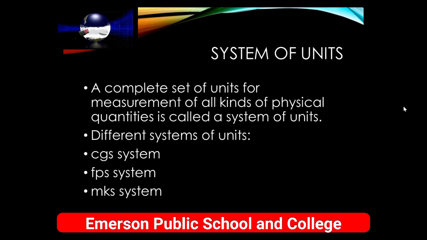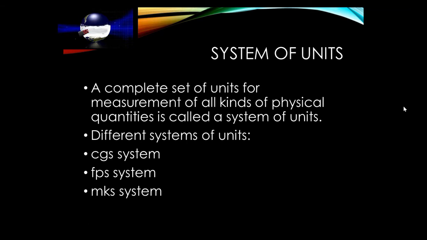Okay, so if we are talking about measurements, then we have different systems of units that were introduced in different parts of the world. Basically, what is a system of unit? A complete set of units for measurements of all kinds of physical quantities is called a system of unit. So we say that a complete set of base units, derived units and supplementary units for the measurement of all kinds of physical quantities is called a system of unit.